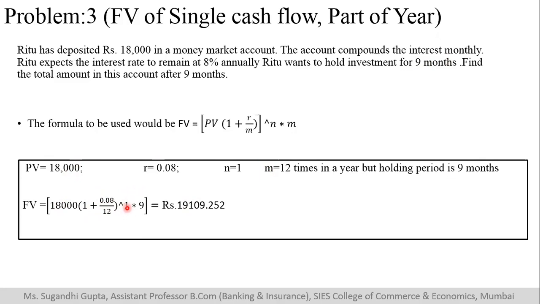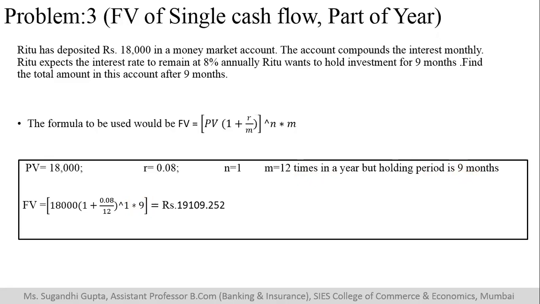Now the next part, here 1 I have taken just because it will give me the same value of multiplication, and it is anyway less than 1 year, into how many times the compounding will take place. Compounding will take place for a period of 9 months. So I will multiply it with 9. And once you do that, you will get a value of 19,109.